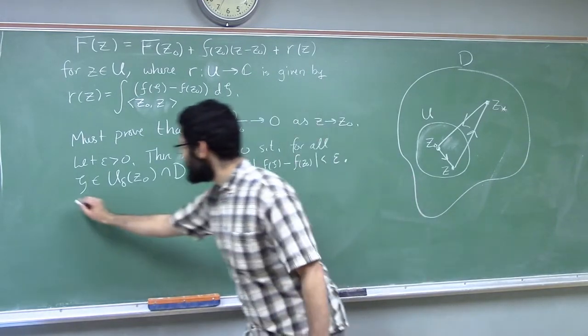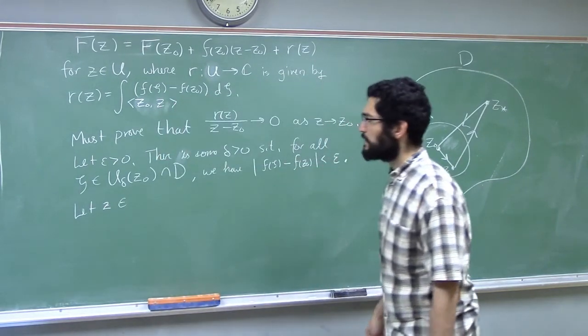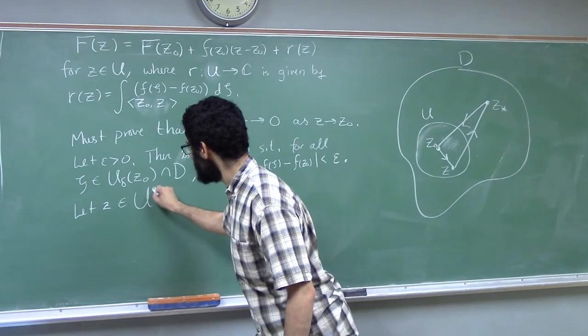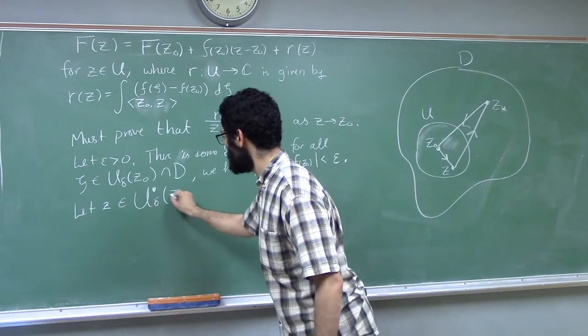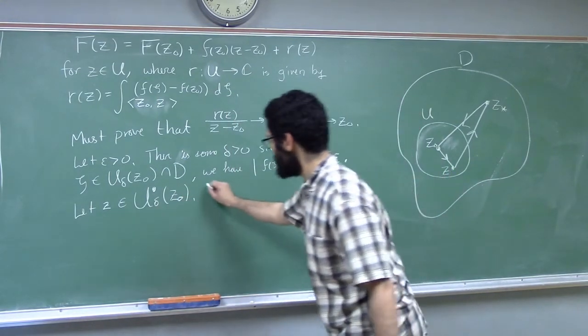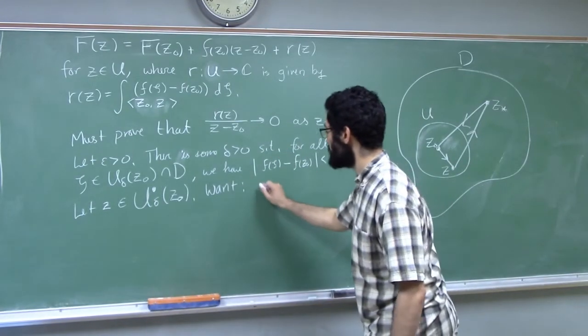So let z be in the punctured delta disk centered at z naught. And here's what we want then, in order to establish this limit assertion.